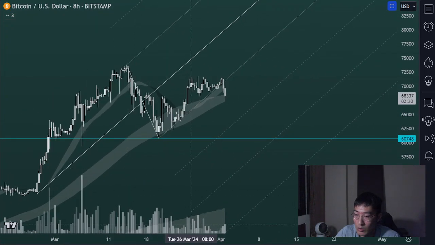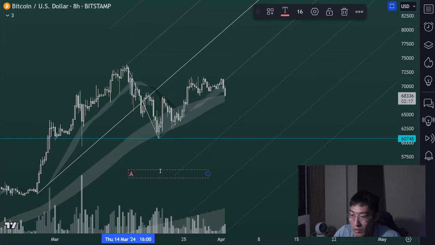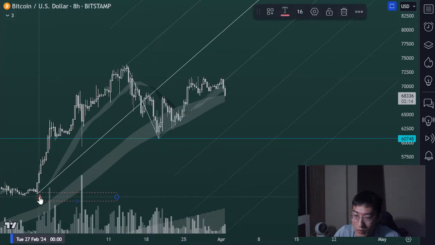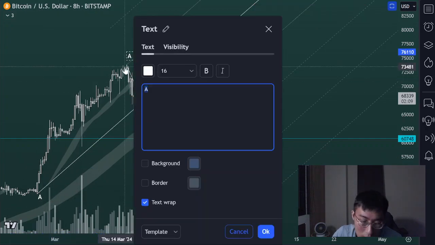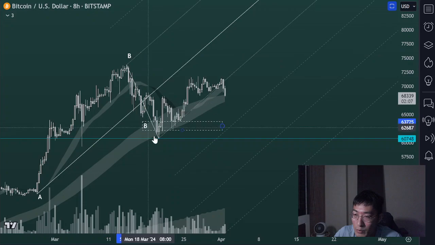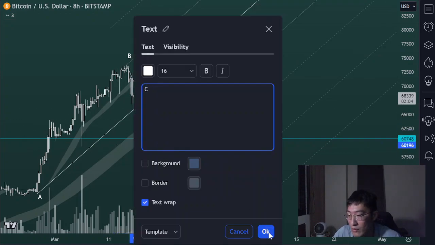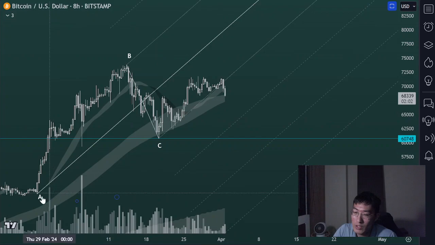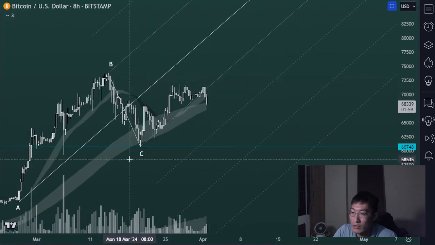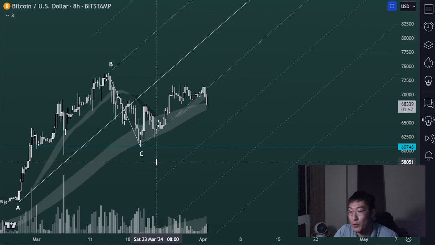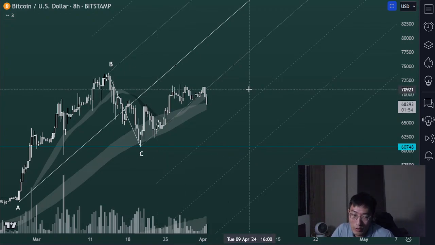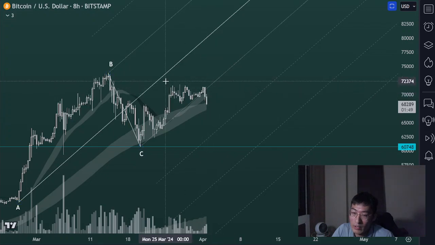To make it clearer, I will write down the pivots for you. This is pivot A, I'll just mark it in white. Pivot A, pivot B, and pivot C, and the lower parallel is drawn from pivot C. So this is what's happening to Bitcoin right now: it just fell out of the lower parallel. Not only that, there was a failure of the median line. That means it did not touch the median line after moving out from pivot C.